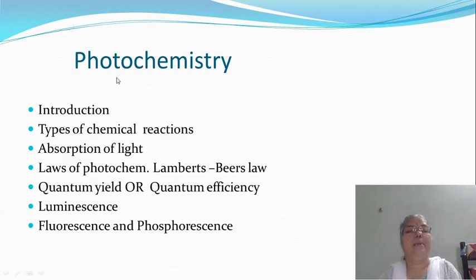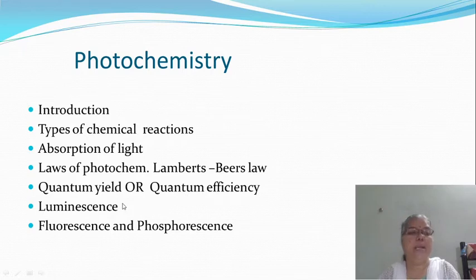Then, as all of you know, the photochemistry chapter includes the introduction, types of chemical reaction, absorption of light, laws of photochemistry, including first law, second law, Lambert-Beer's law, etc. Then the next point here you have to study is the quantum yield or quantum efficiency.